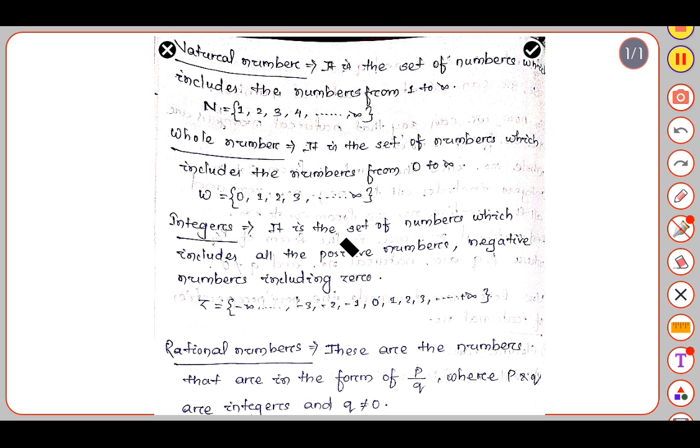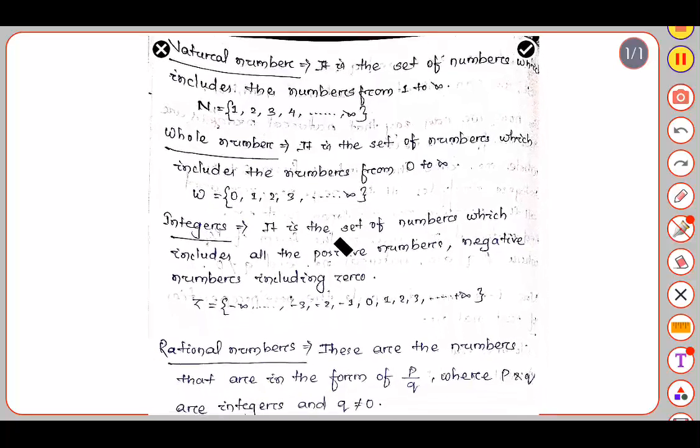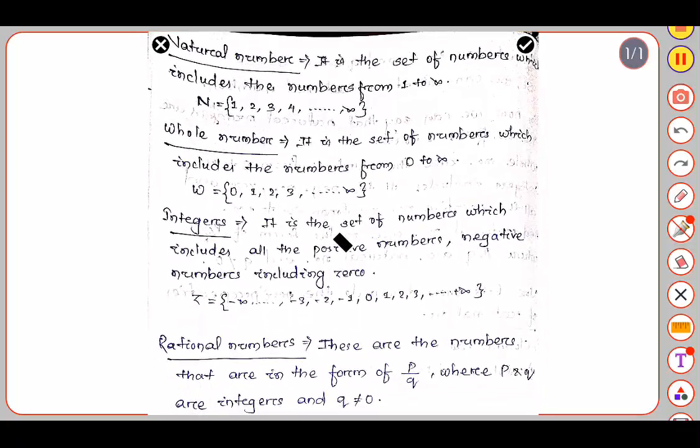Now look here. Natural numbers are a set of numbers from 1 to infinity. We denote the natural numbers by capital N, where N is the set of natural numbers.